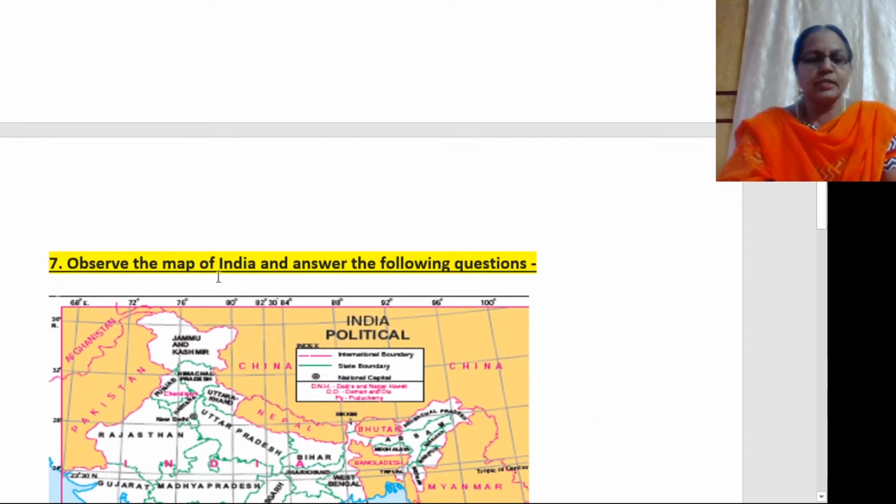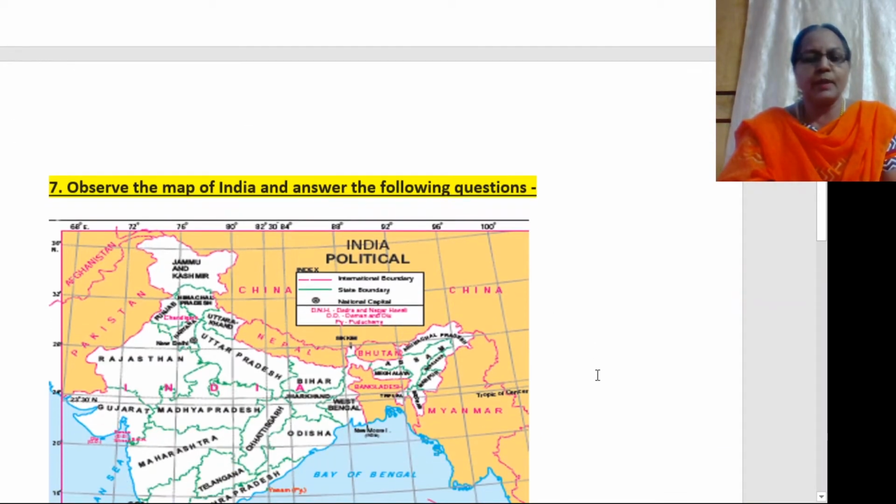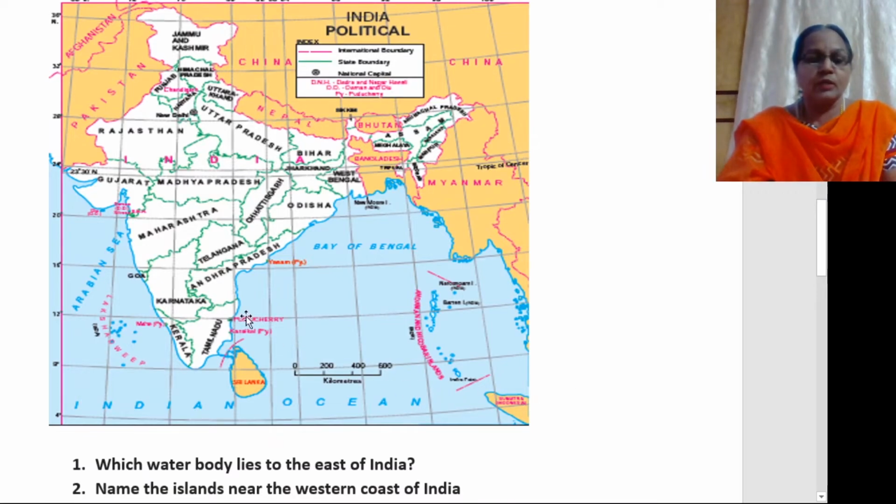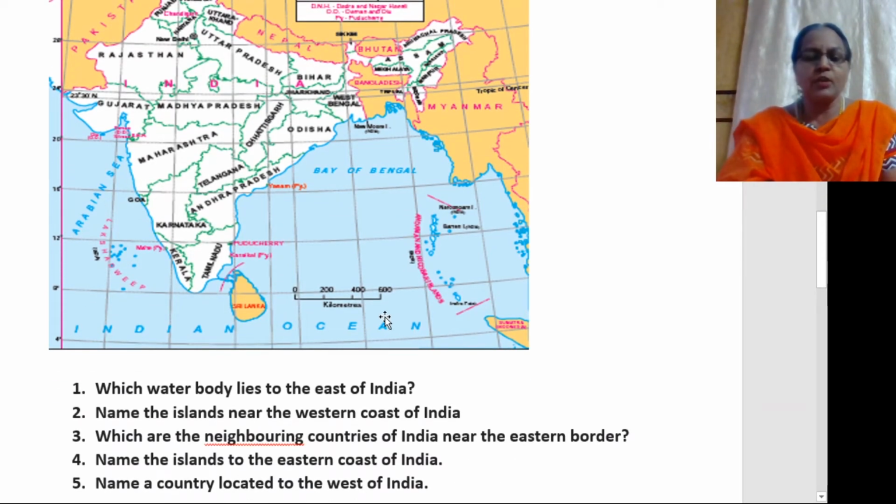The next question here is, you're going to observe the map of India and answer the questions given. Now, the first one, which water body lies to the east of India? Can you see this? This is the Bay of Bengal. So your answer is the Bay of Bengal is seen to the east of India. Name the islands seen near the western coast of India. You can see here the Lakshadweep Islands.